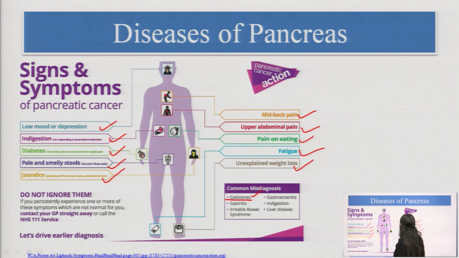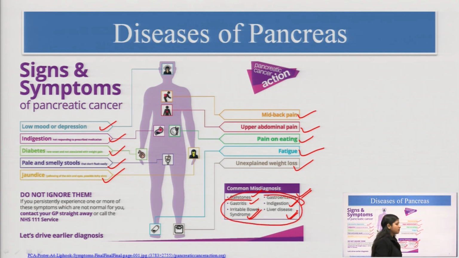Gallstones, then gastritis, irritable bowel syndrome, gastroenteritis, indigestion, or liver disease, because symptoms like abdominal pain, pain on eating, fatigue, unexplained weight loss, pale and smelly stools, and jaundice are very common with all of these conditions. So, sometimes they are misdiagnosed.